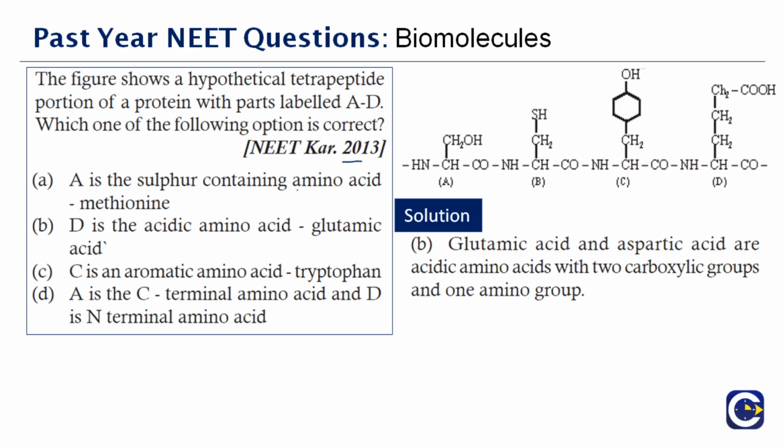You have a figure which shows parts marked from A to D. Here they are asking which one of the following options is correct. Glutamic acid and aspartic acid are acidic amino acids with two carboxylic groups and one amino group, as they have given here. So out of the four options, what do you think will be the right one? D is the right one. D is the acidic amino acid glutamic acid. Otherwise A, B and C are wrong. Therefore the correct answer is option D.